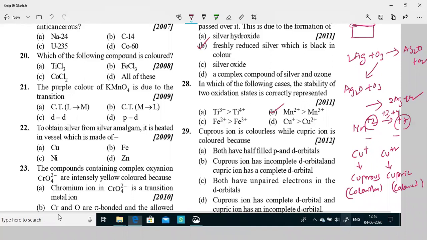If you see this one, both have... no, this is not the correct answer. Cuprous ion has incomplete d orbital, this is also not correct. This is also not correct. The cuprous ion has a complete d orbital.